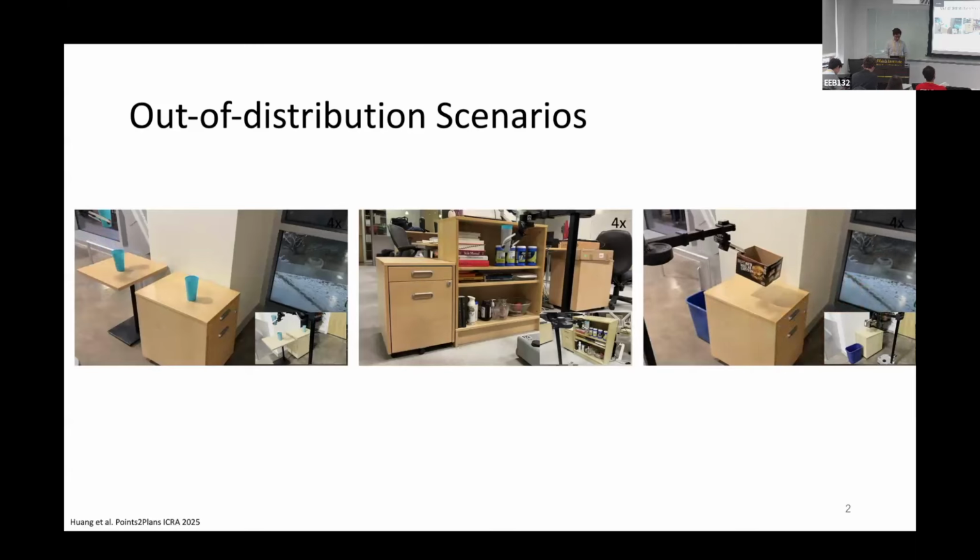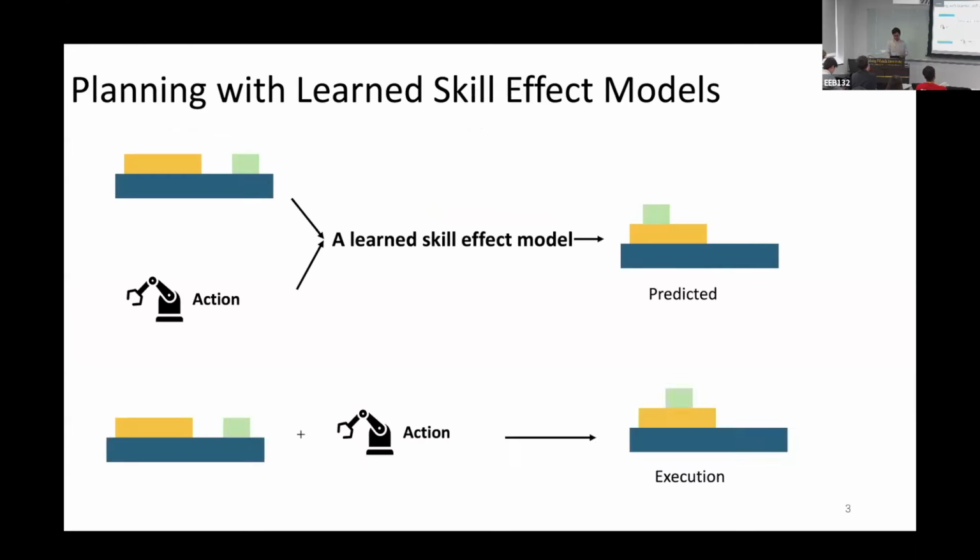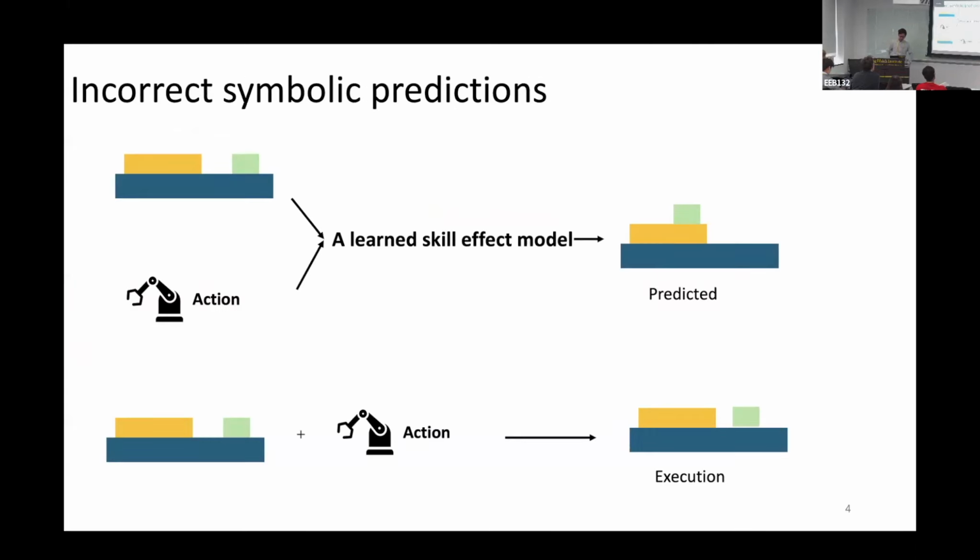First, we classify failures into two categories. Based on an initial state and a robot action, with a learned skill effect model, the robot can predict the effects at a relational level. Then we execute the same action and get the relations after execution. If the predicted state and the executed state match at a symbolic level, we call this a symbolic success. However, if the predicted relations and the executed relations do not match, we call this a symbolic failure, caused by incorrect symbolic predictions.